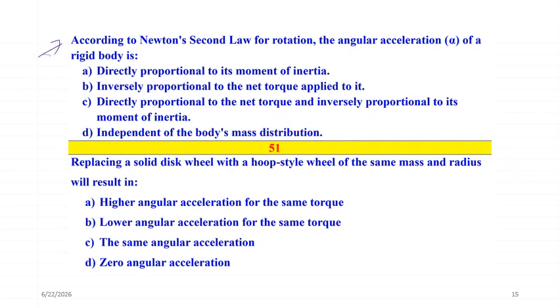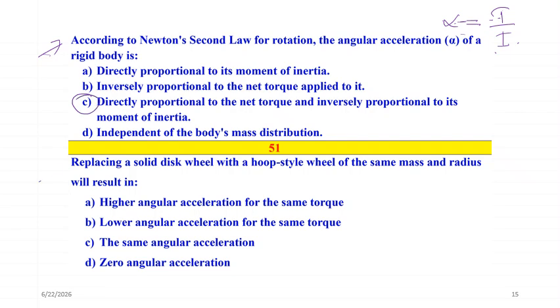I have put this together. According to Newton's second law of rotation, the angular acceleration of a rigid body is directly proportional to the net torque, and inversely proportional to moment of inertia. Let me write the equation for Newton's second law in rotation. See, alpha is angular acceleration. This will be equal to torque divided by moment of inertia. See, alpha is directly proportional to torque and inversely proportional to moment of inertia. So which one will be this one?